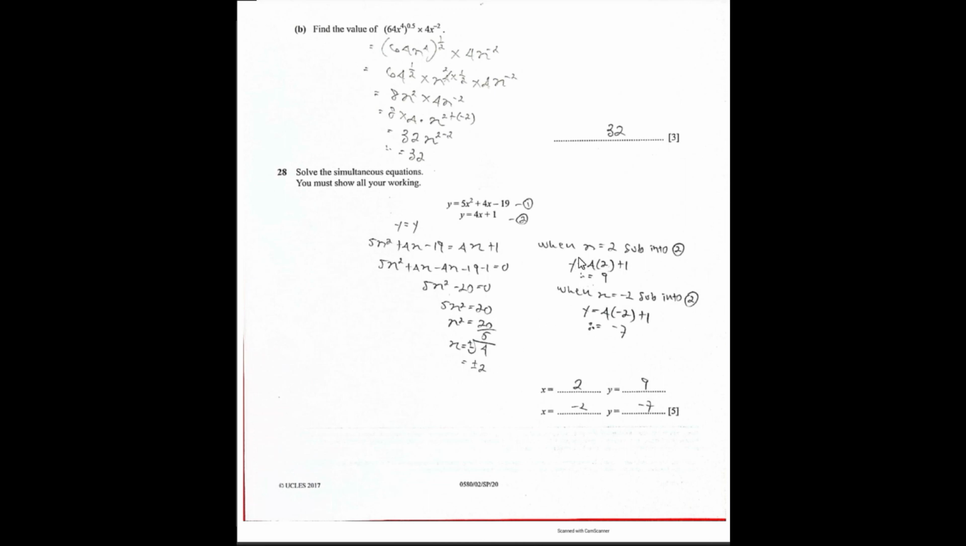Now take your x. When x is equal to positive 2, substitute it into one of the equations. In this case, I chose the second because it is easier. It doesn't have a square there. So substitute it into the second equation. Y is equal to 4 times 2 plus 1. We will get 9. So when our x is equal to 2, our y value is 9. When our x is negative 2, we again substitute into the second equation to get our y value as negative 7.